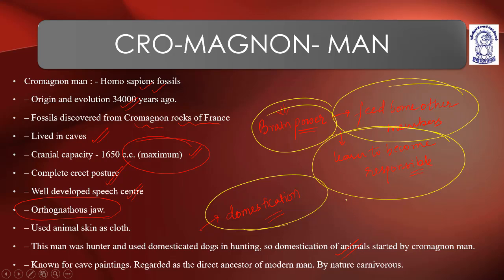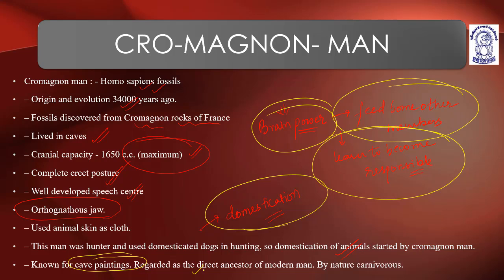They were known for cave paintings, very important. Understood? Because of the increase in cranial capacity, they are becoming more and more intelligent. Understood?